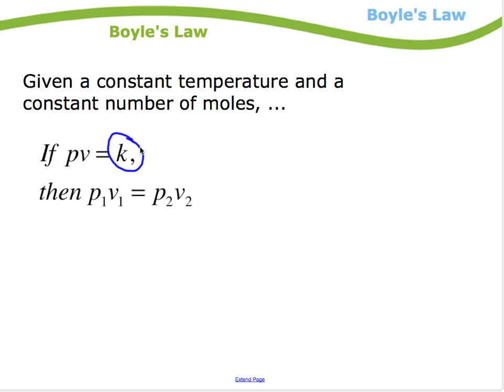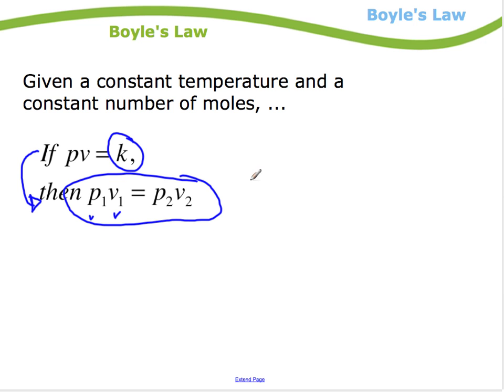Now, if it's a constant, then, and I won't do all the math that goes along proving it, it means that if I start with a certain pressure and a certain volume, if I change either the pressure or the volume, I can use this relationship here to determine the other unknown.